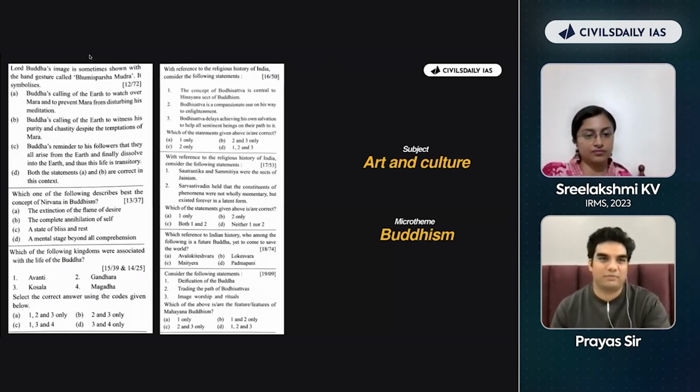Pooja wants to. Pooja, I have unmuted you. Which question do you want to take? We have unmuted you. You can take. Okay, Priyanshu, you can go ahead. Hello. Yeah, go ahead. Which question do you want to take? Sir, Level 1, 2, 3. Which one of the following describes the best concept of nirvana in Buddhism? Cool. How will you go ahead? A.